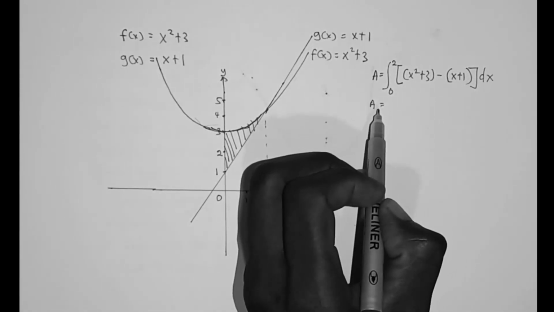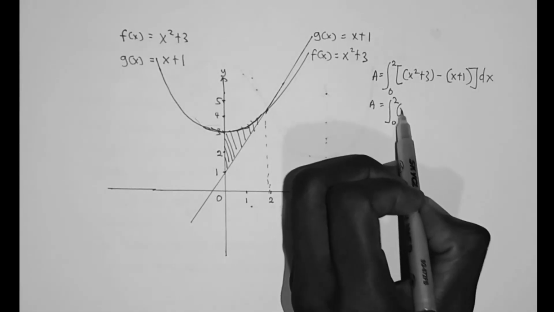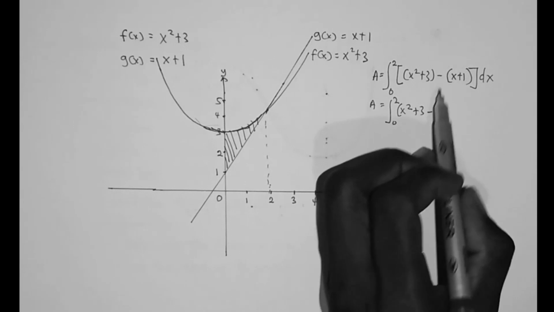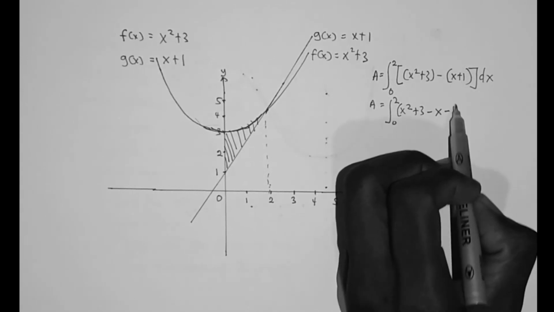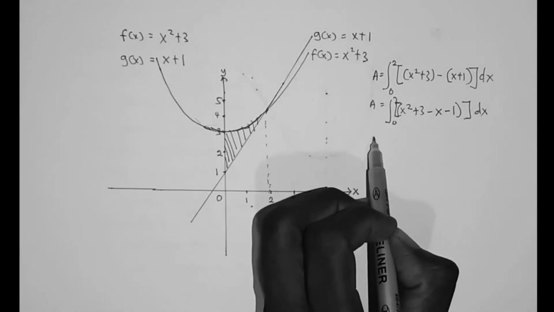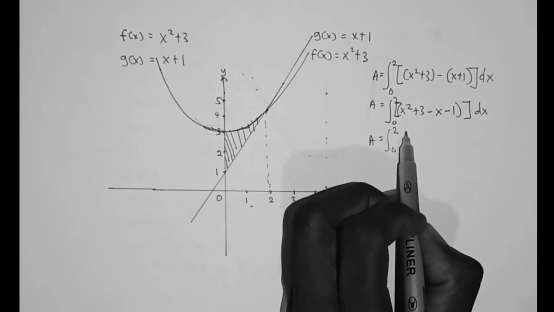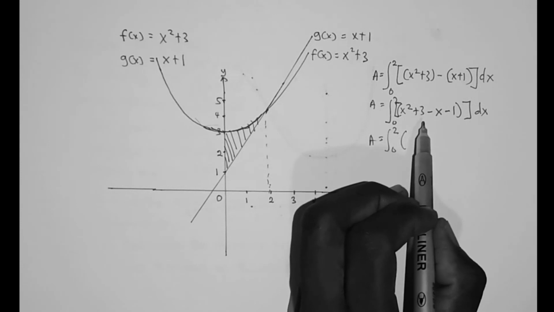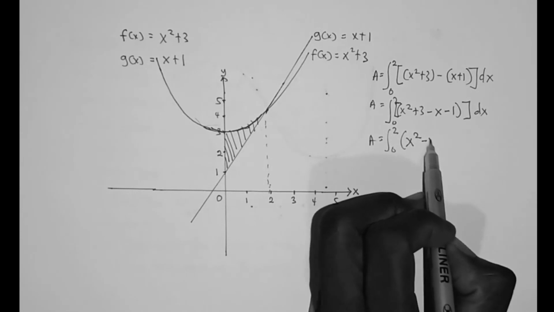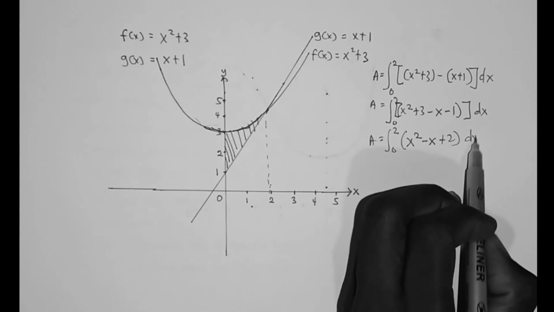So A is equal to the integral from 0 to 2. Let's remove this bracket. So it becomes x squared plus 3, the minus 1 times x is minus x, minus 1 times 1 is minus 1. Bracket close, dx. So A is equal to the integral from 0 to 2 of x squared plus 3, so first is x squared, then minus x, then 3 minus 1 is plus 2, dx.